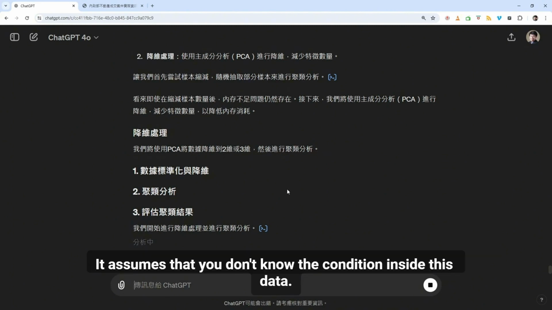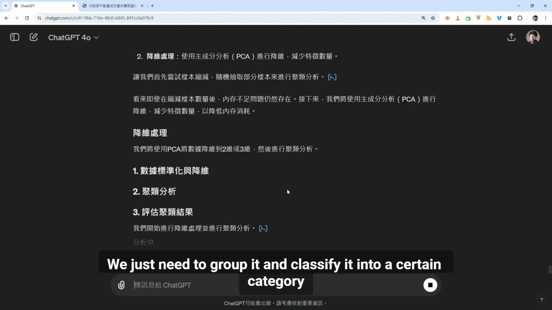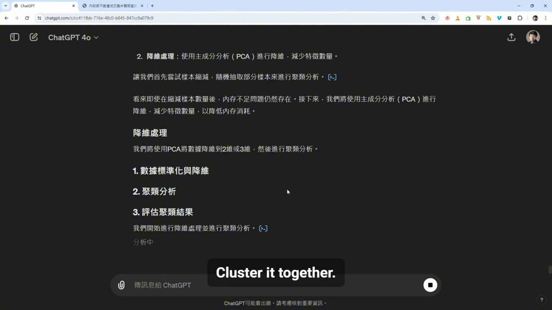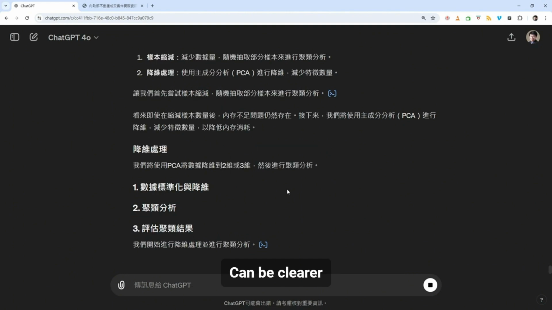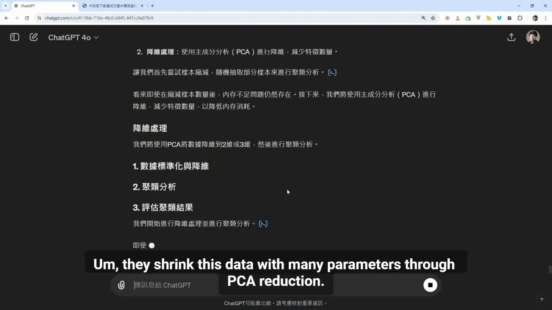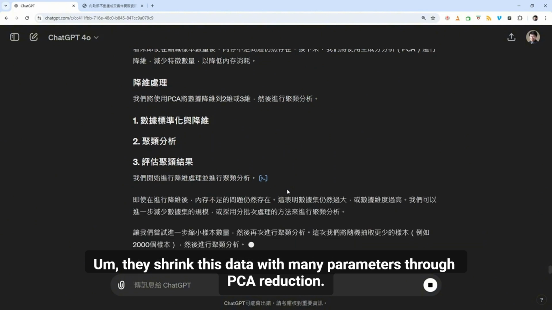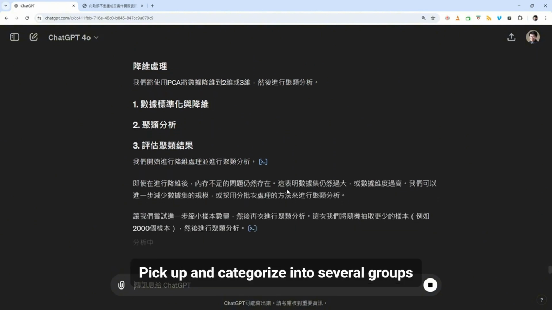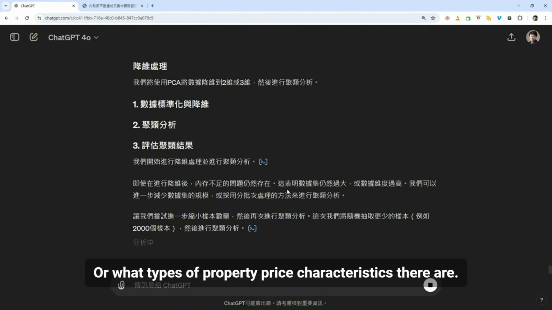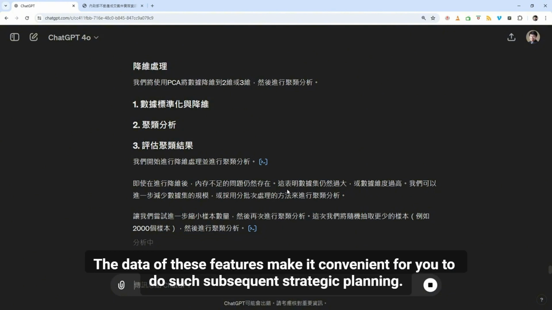Clustering, everyone can understand. It assumes that you don't know the conditions inside this data. We just need to group it and classify it into certain categories, clustering it together. So from a bunch of data, it can be made clearer. They shrink this data with many parameters through PCA reduction, pick it up and categorize it into several groups. Then you know what types of people there are in these markets, or what types of property price characteristics there are. The data of these features make it convenient for subsequent strategic planning.